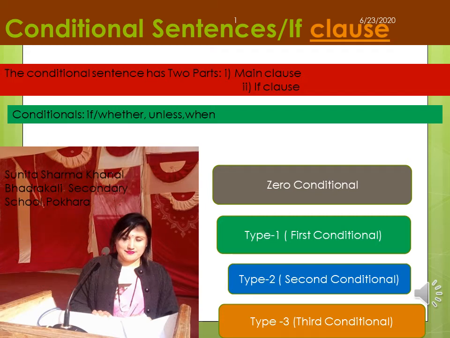Today we are going to study conditional sentences, the if clause. The conditional sentence has two parts. Number one, main clause, and number two, if clause. The conditionals are if, whether, unless, when. Here we are going to study four different types of conditional sentences: zero conditional, type 1, first conditional, type 2, second conditional, and type 3, third conditional.